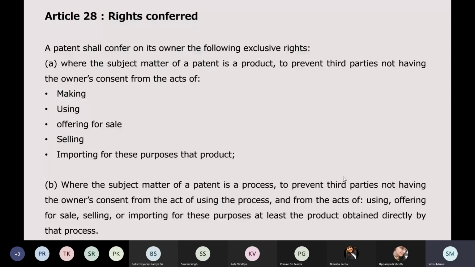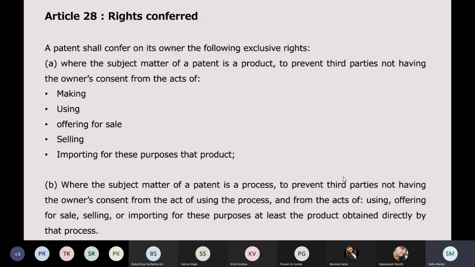See, a process you cannot stop from like importing or something. You will ultimately stop a tool or something tangible. So something which directly creates your product, which is directly involved in creation of your product, that process you can stop third parties from infringing upon or intruding into.